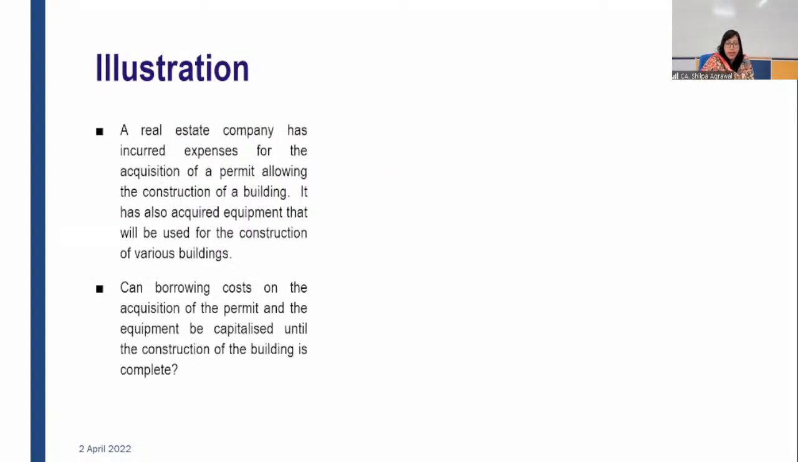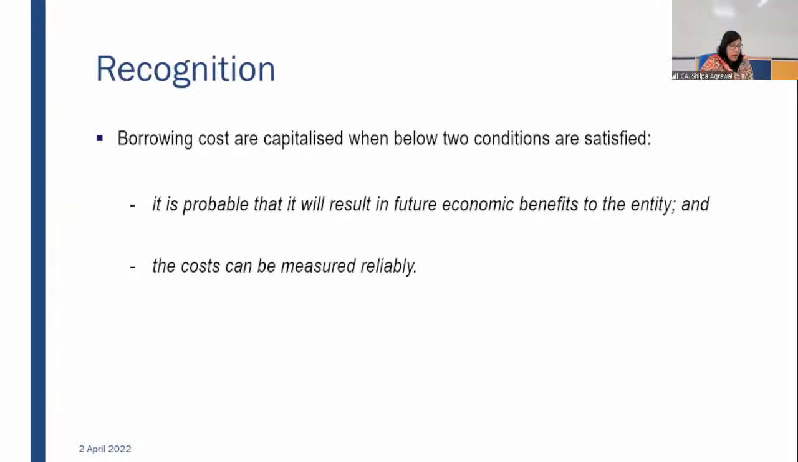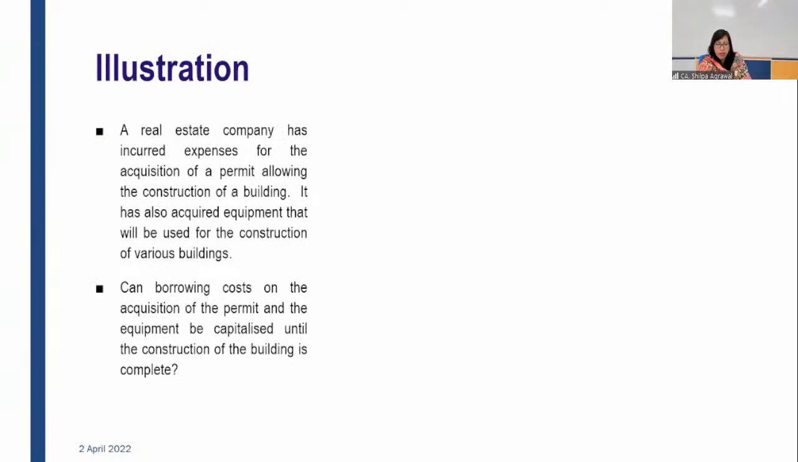Let's move on to the next one. A real estate company has incurred expenses for the acquisition of a permit allowing the construction of a building. It has also acquired equipment that will be used for the construction of various buildings. Okay, after this, now we'll take a short break. If you all want, you just let me know after this illustration whether you want a break or not. Let me first complete this illustration.